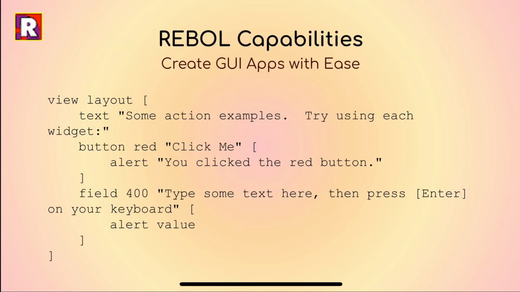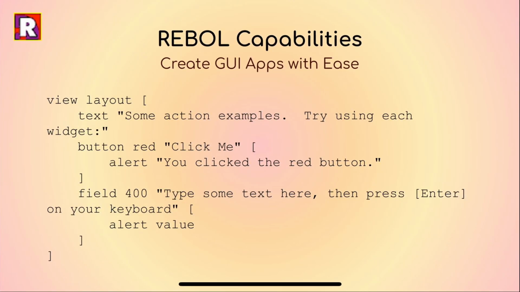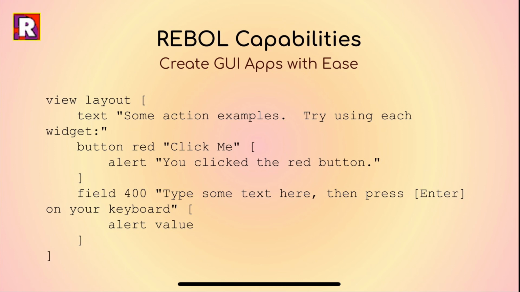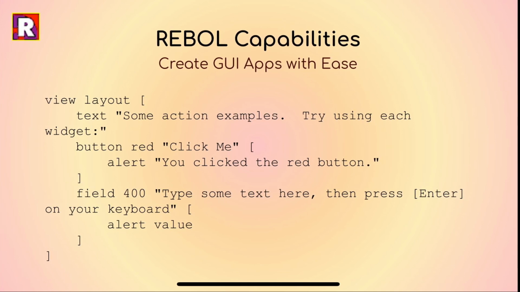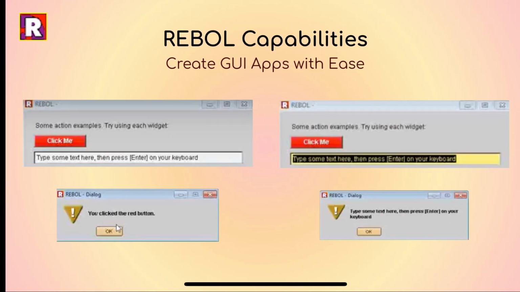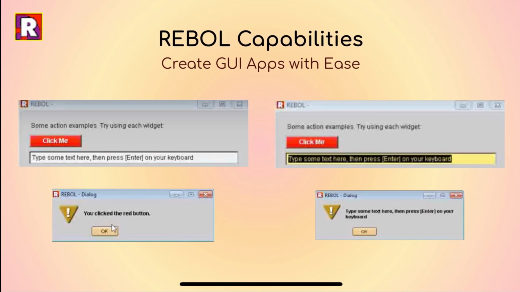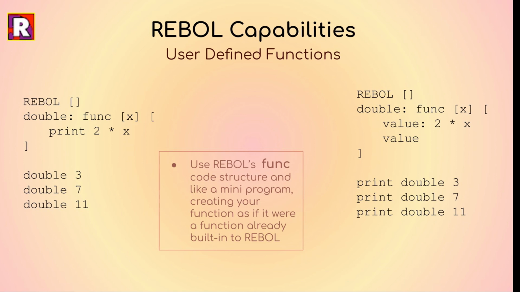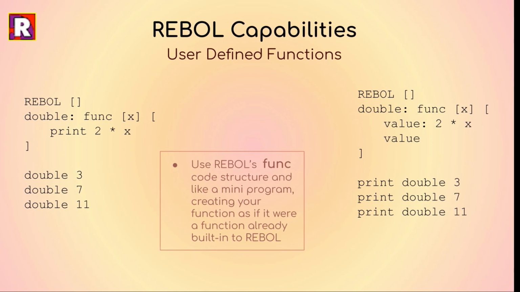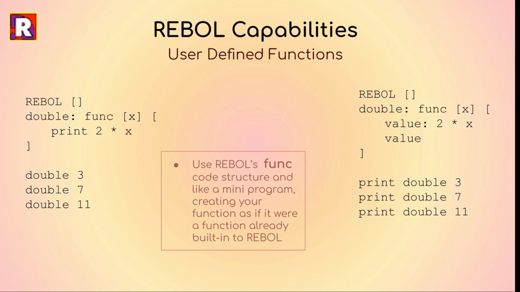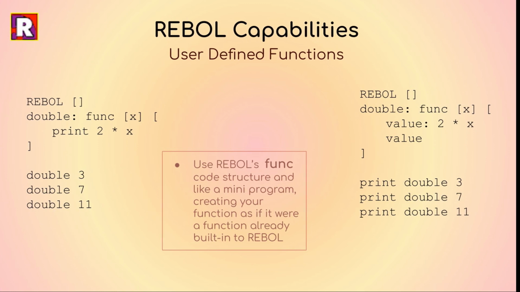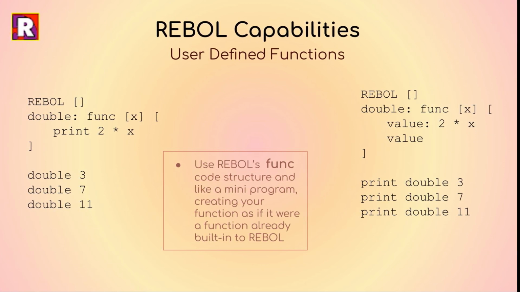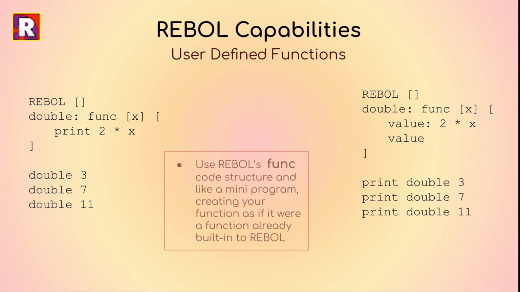GUIs, or graphical user interfaces, are also incredibly quick and easy to create in REBOL, which we'll get more into later. For now, just note this simple code creates the following widget, button, and text field. Functions are a bit unique in REBOL because user-defined functions run and look just like built-in native functions once they are created. Here are 2 examples, the left without a return value and the right with a return value.